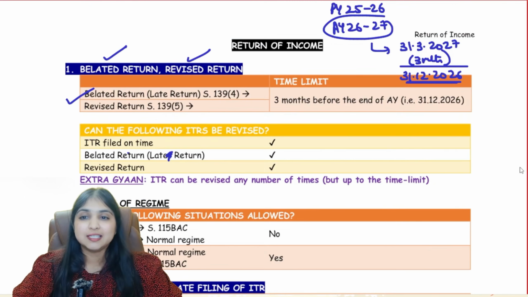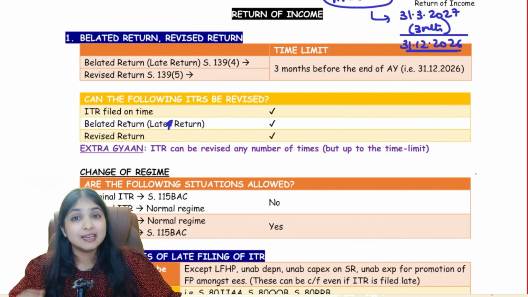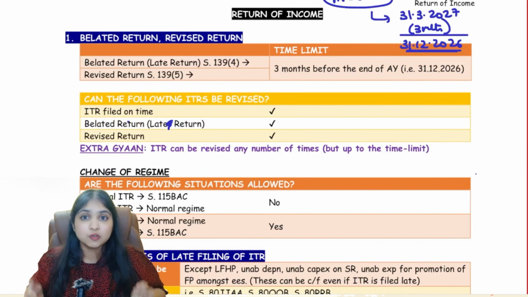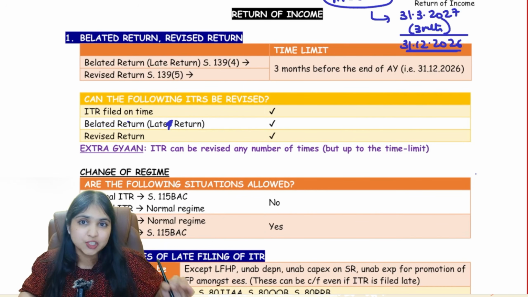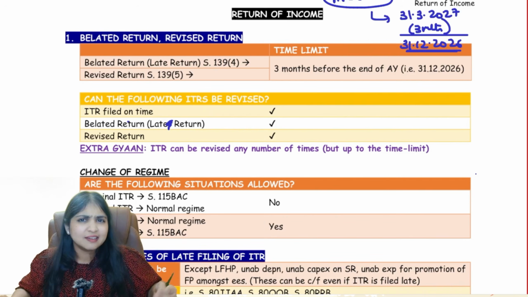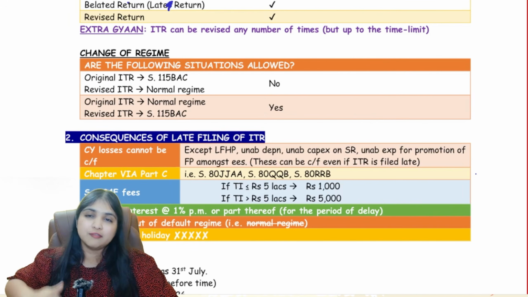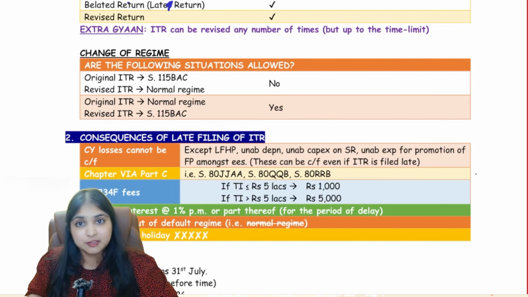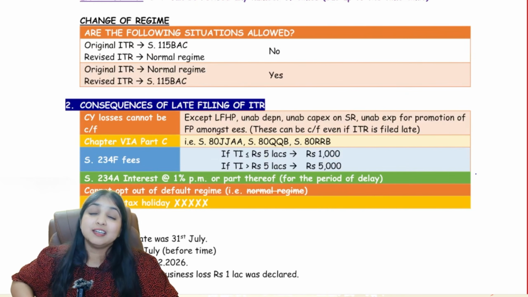Okay, so this was a discussion about belated return and revised returns. Simple discussion only. Yes, you can file late return also. Yes, you can revise your return also. For both, time limit is the same. 3 months before the end of the assessment year, that is 31st March 2026. You can revise any return, any number of times. If your original return is default regime, your revised return can't be normal regime. It has to be default regime only. But if your original return is normal regime, your revised return can be default regime.